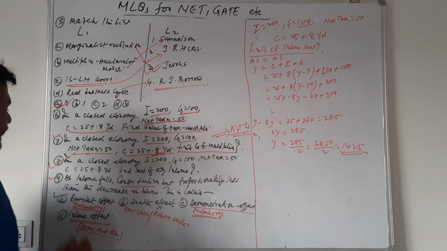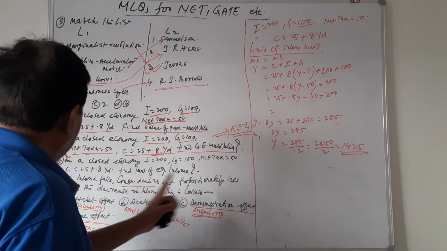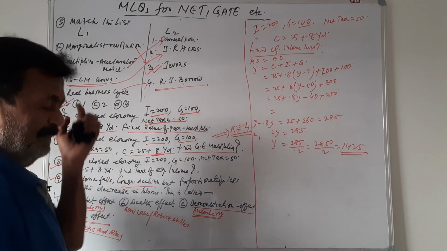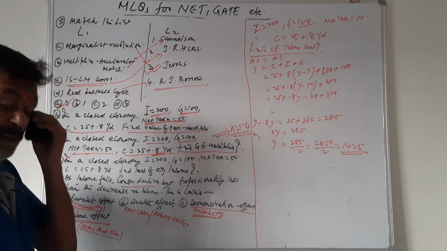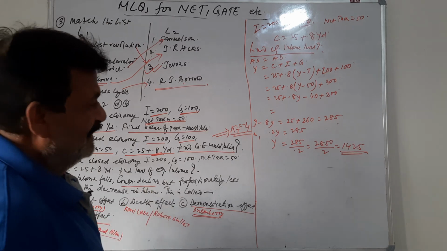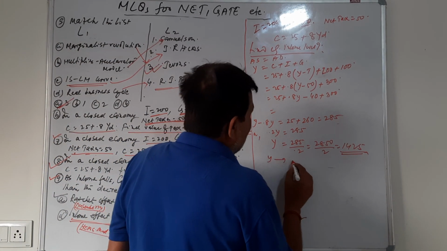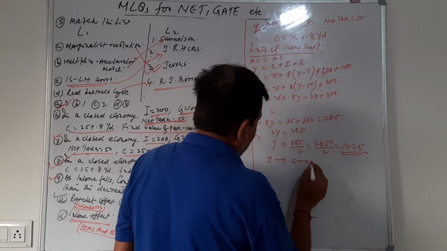Question number 9. As income falls, consumption declines, but proportionately less than the decrease in income. Yes, a famous effect in the consumption function, in various theories of consumption function. It says that when income increases, consumption also increases. That's fine.